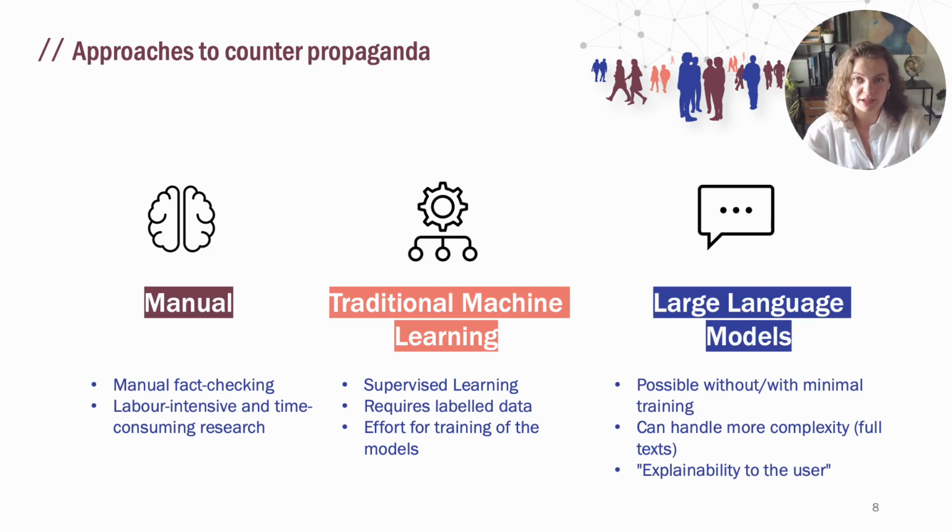Traditional approaches to fight propaganda include manual efforts like fact-checking, which are time-consuming and labor-intensive. Then there are traditional machine learning methods, which rely on labeled data to function. We are proposing a new approach, utilizing large language models. These models can understand and process vast amounts of information without the need for specifically labeled data. LLMs are also capable of handling more complex data like full texts. Plus, they offer the ability to explain their findings to users, enhancing transparency and understanding.